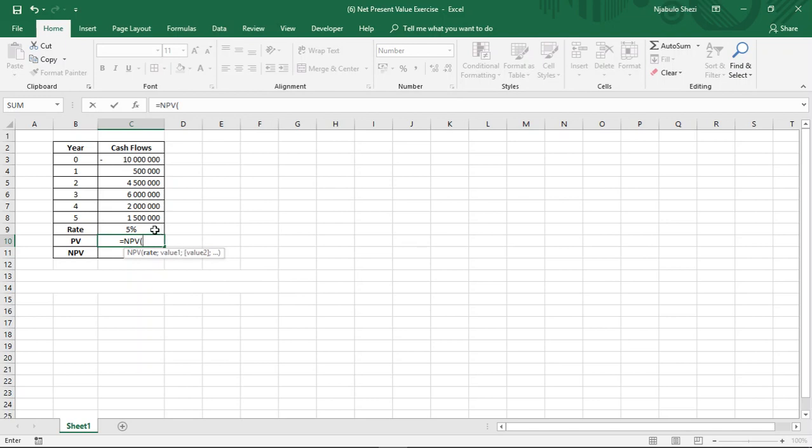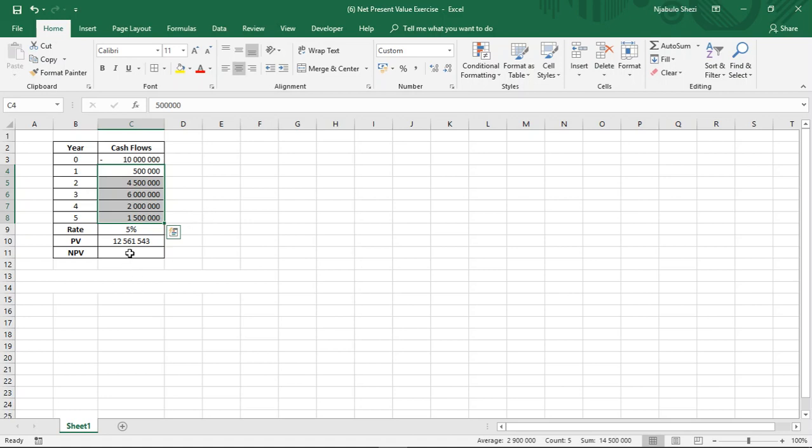Our rate is of course 5%, comma, and then we are going to be discounting cash flows from year one all the way to year five, close brackets, and then we hit enter, guys. So our present value of these discounted cash flows is 12.5 odd million rand.